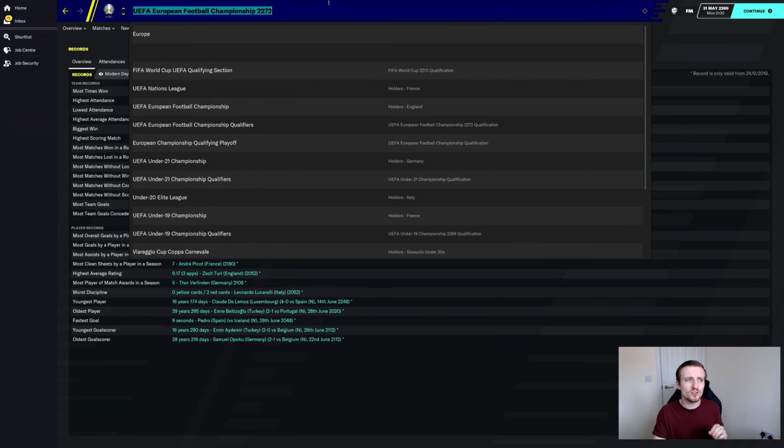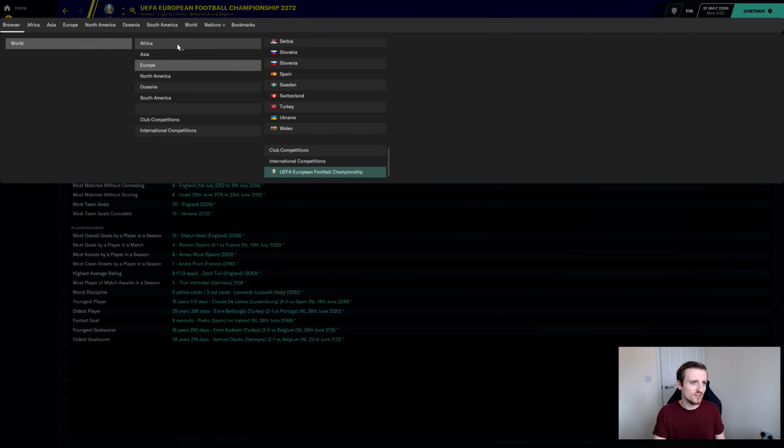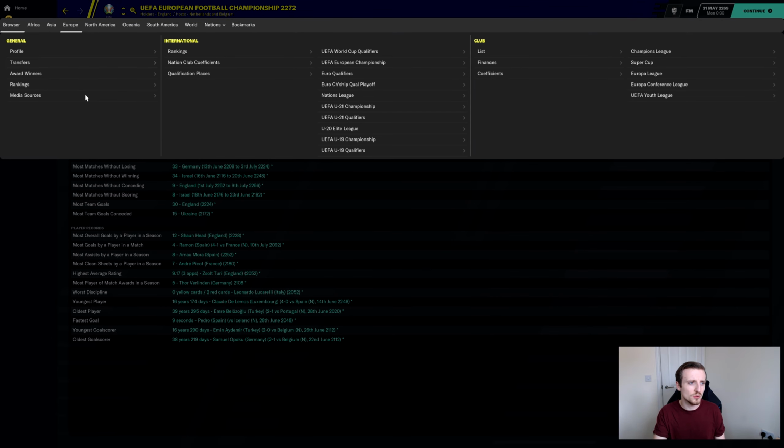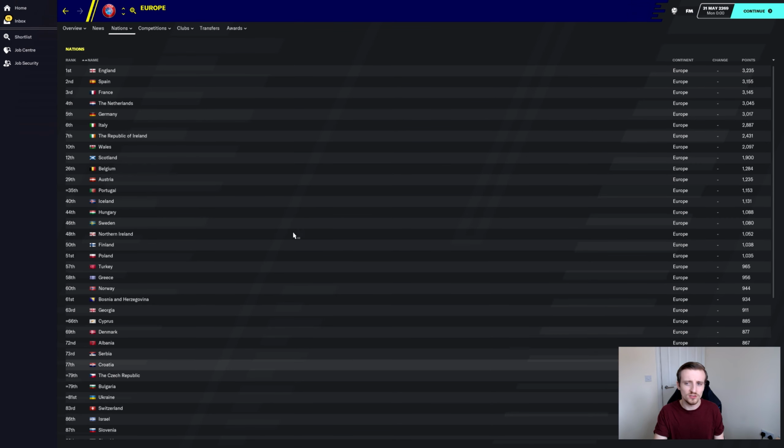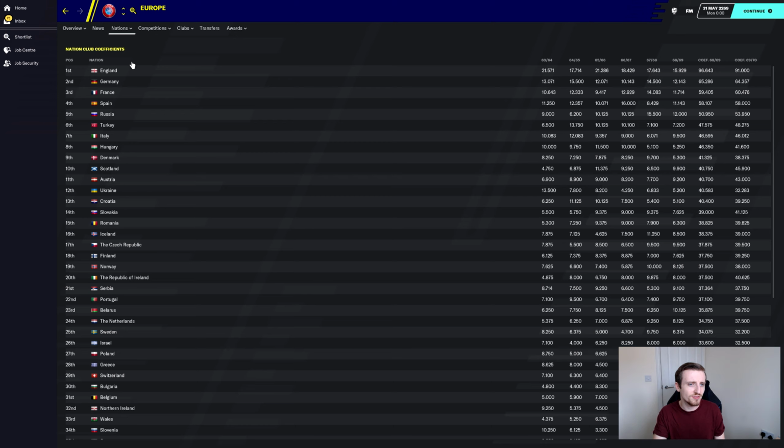I have been asked, though, to view the European coefficients. So let's go and have a look at that. If we go on here, we go to Europe, let's have a look at rankings. So this is on the nation rankings at the moment. So apparently England is first, but we want to have a look at the nation club coefficients. So it would appear that England is very much top of that list by one hell of a distance.